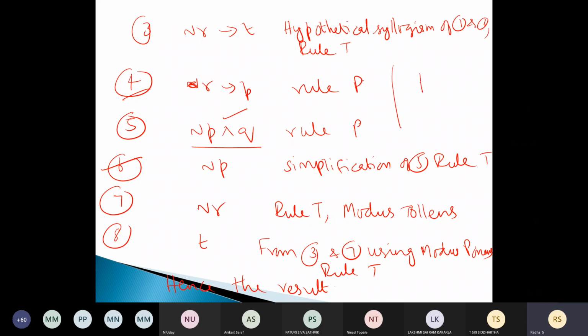When the statement P and Q is given as true, P is true and Q is true, both are true. So from that I am taking not P is true. Q is also true. But for not P or Q, at that time you cannot say any one is true. But from this you can say. So this is called simplification.